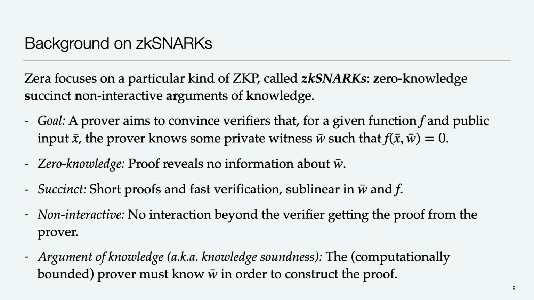Just that one delivery. Finally, ZK-SNARKs satisfy an argument of knowledge, also known as knowledge soundness, which basically says that assuming the prover is computationally bounded, it must have known that witness in order to construct the proof. That's the intuitive definition. You can formalize that definition with probabilistic polynomial time adversaries and extractors. That won't be important for today, so I won't go through that aspect. But that's essentially what it means. You're computationally bounded, so in order to make this proof, you had to have known the witness.